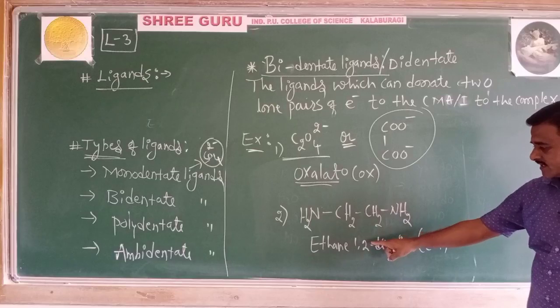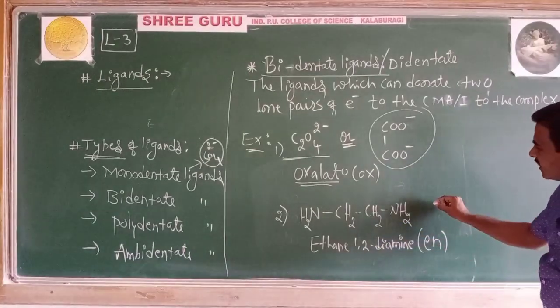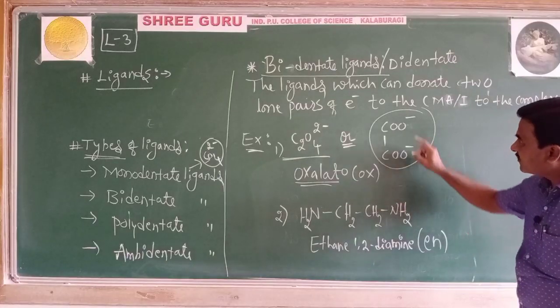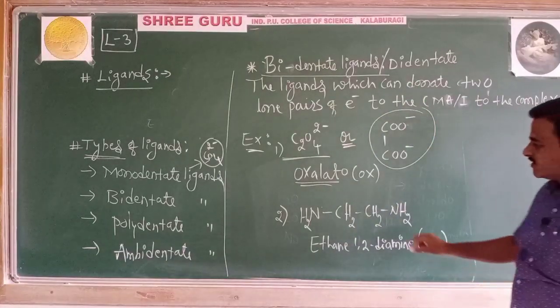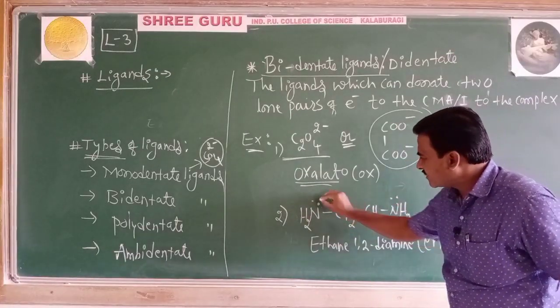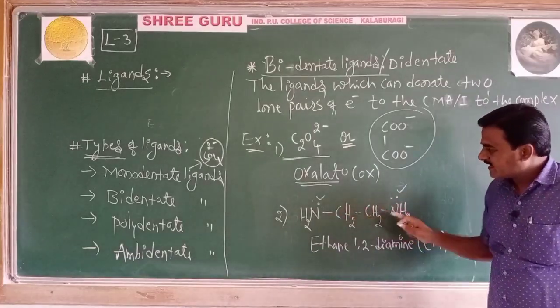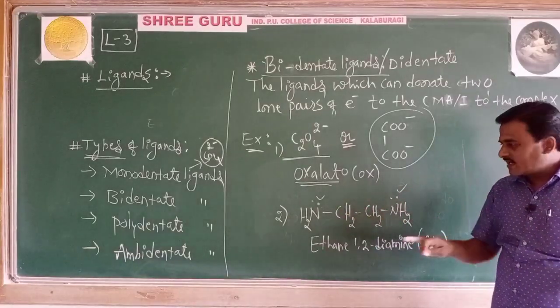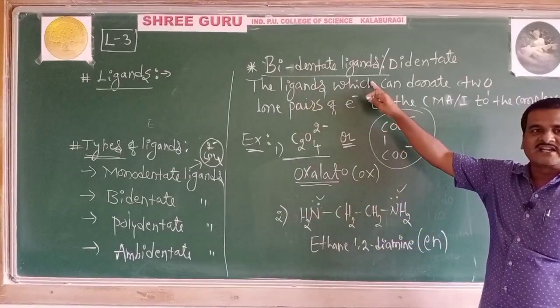1,2-ethane-1,2-diamine is called en. So this is also a bidentate ligand. Here it consists of two donor atoms, the two NH2 groups. So this ligand can link to the central metal atom through these two donor atoms. That's why it is a bidentate ligand.